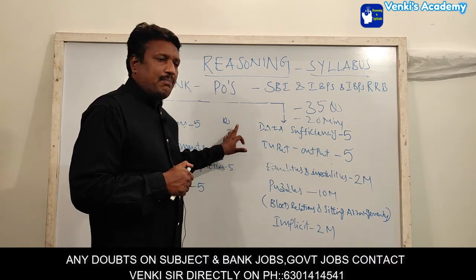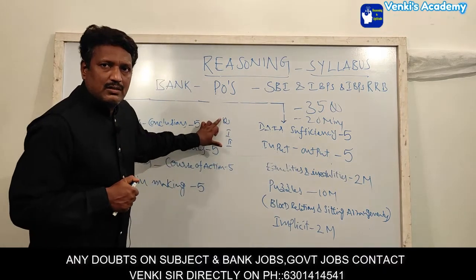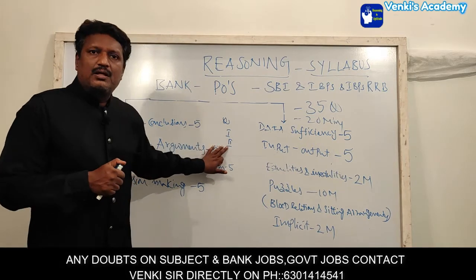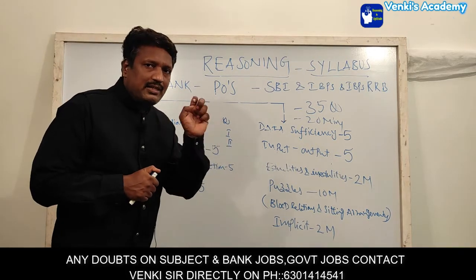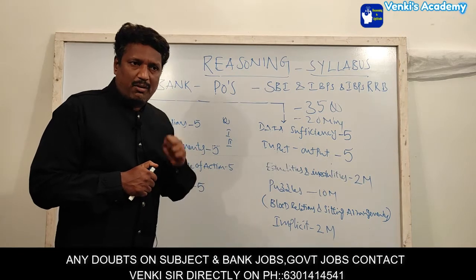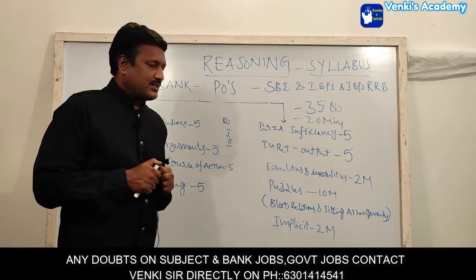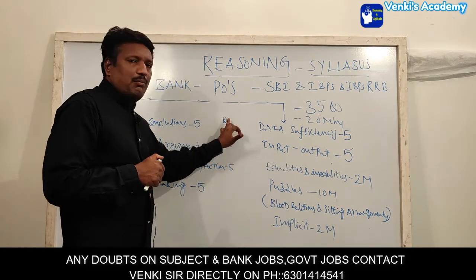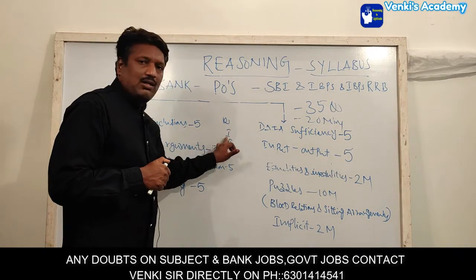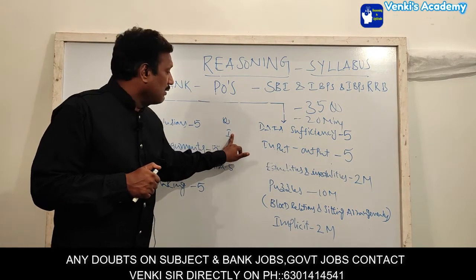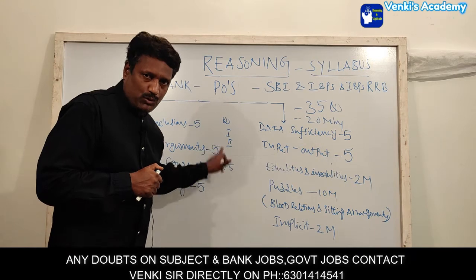Basically, they will give a question which follows two statements. If you can get the answer, they will give instructions number 1, number 2, number 3, number 4, number 5. How will we mark the answers? Suppose you can get the answer to the question from statement 1 alone, individually, that means you won't get the answer from 2.